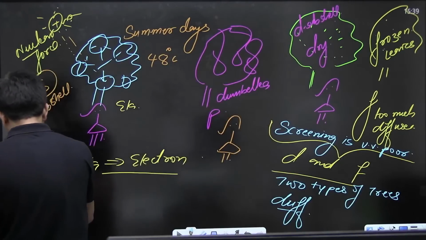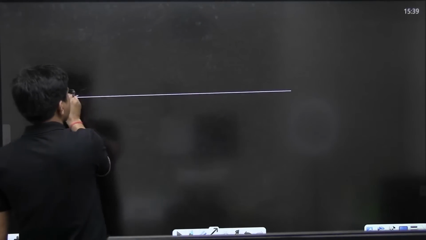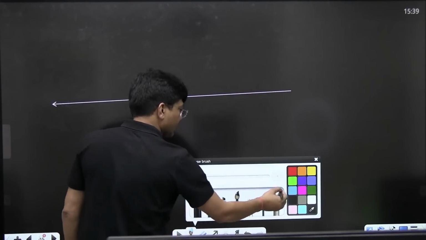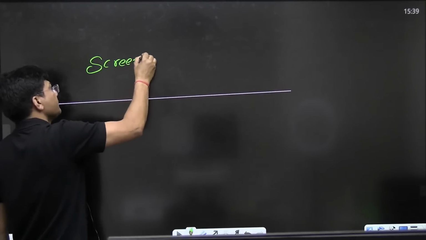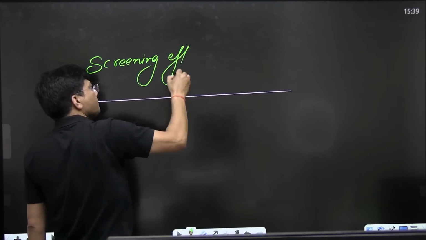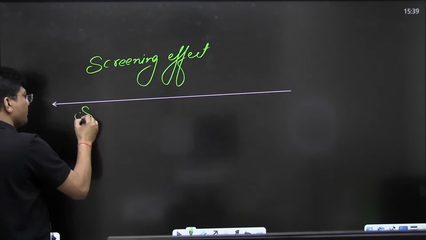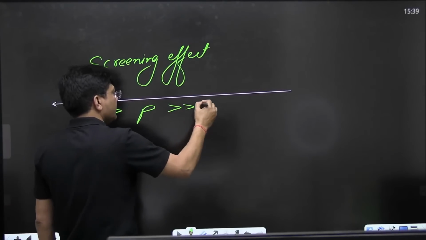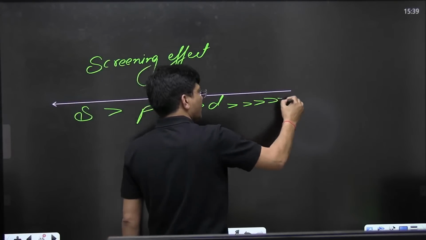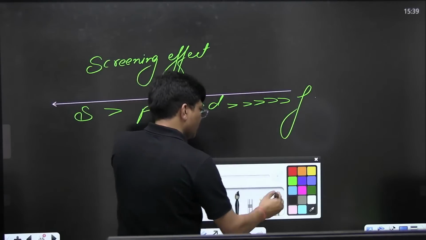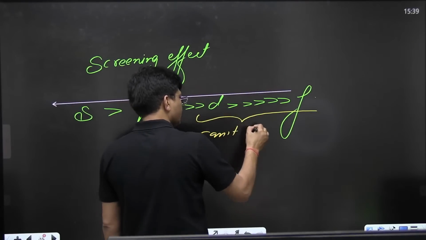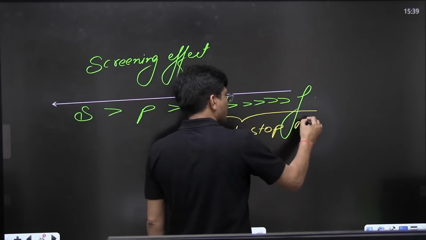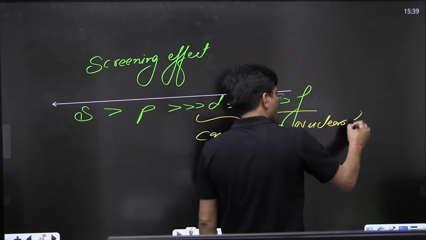So, see to it everyone. Screening effect is like this: S maximum, then P, then D, then F. D and F can't stop the nuclear force of attraction.